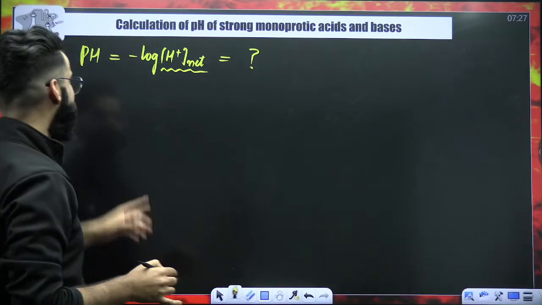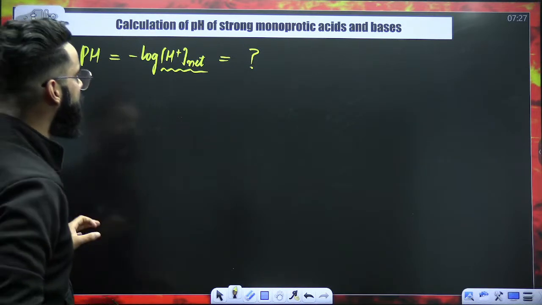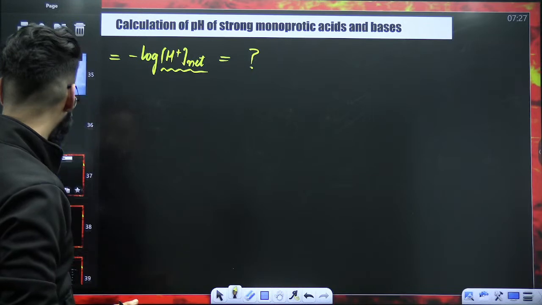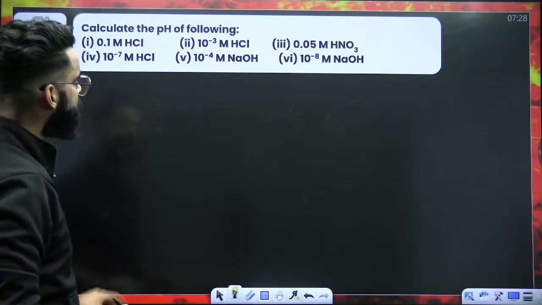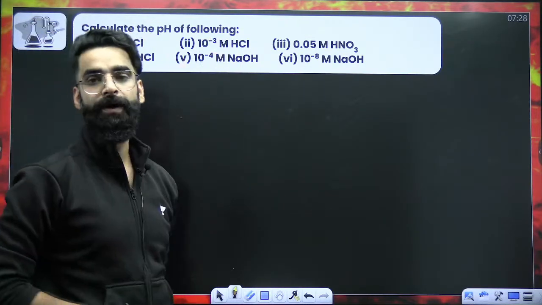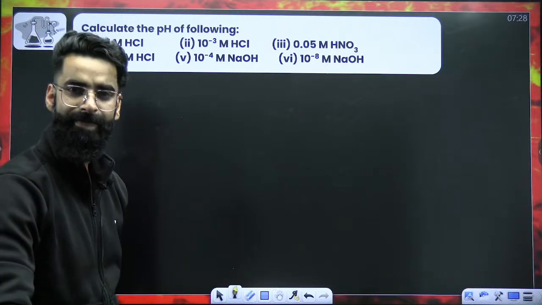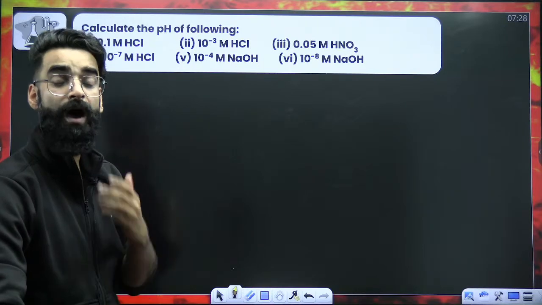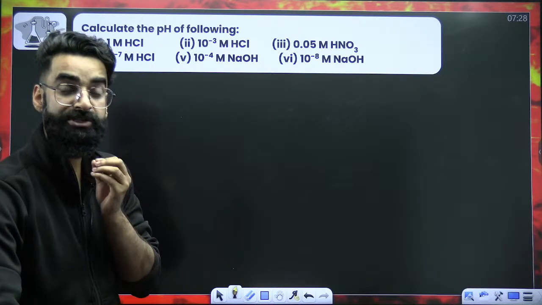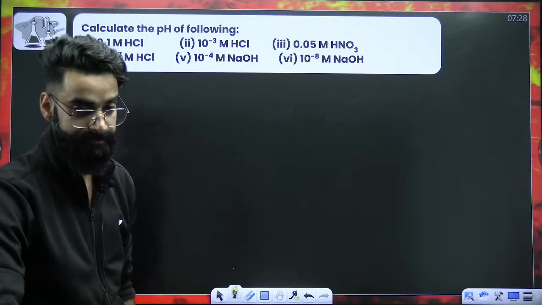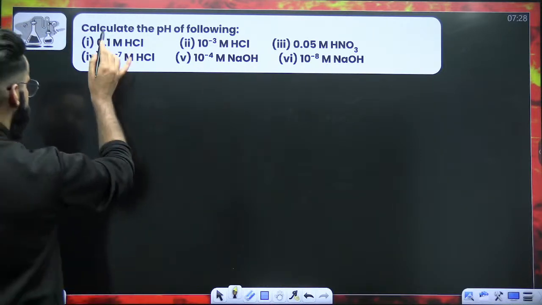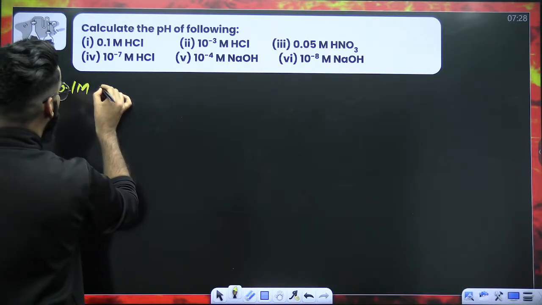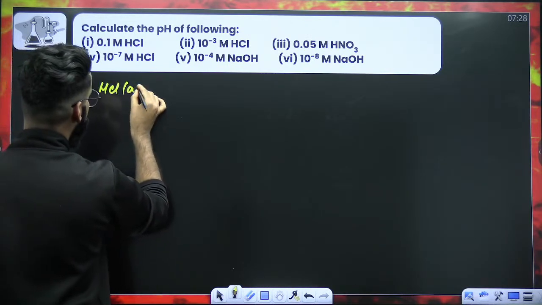Now, dear students, the first category is to calculate the pH of strong monoprotic acids and bases. What does it mean? See, there are 6 questions over here. By solving these questions, you'll get the idea of how we calculate the pH of strong monoprotic acids or bases. So, dear students, have a look at the first case. We are given a 0.1 molar HCl aqueous solution.